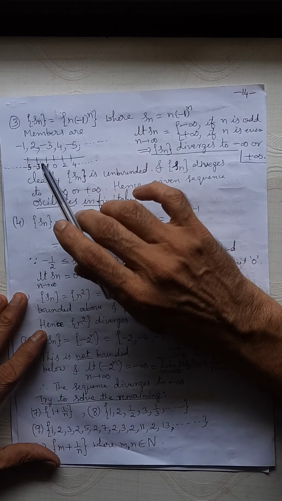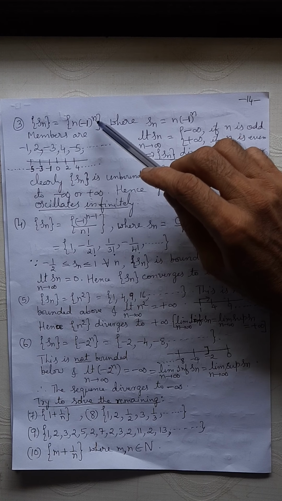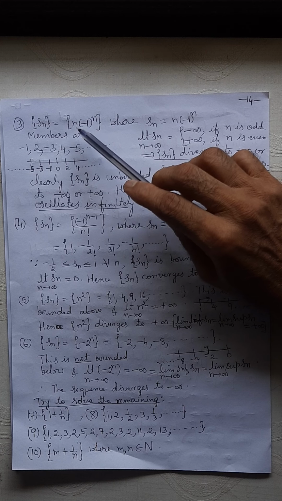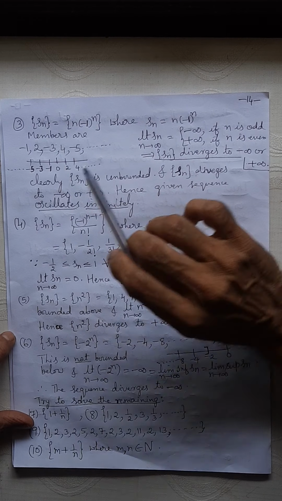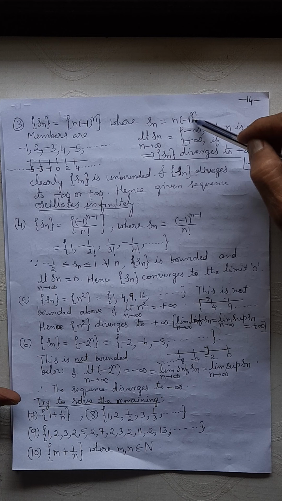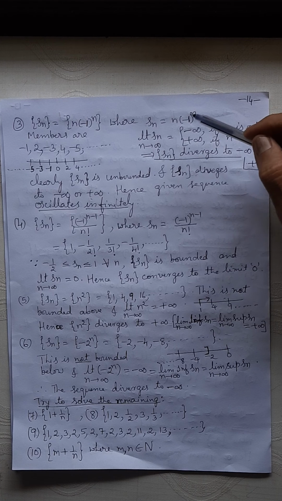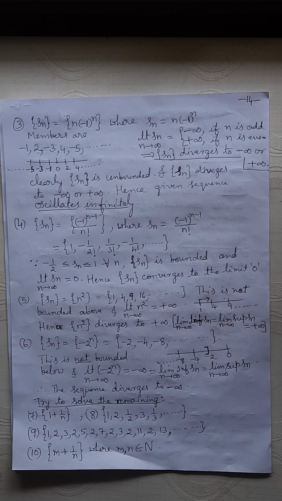Coming to the third example. Look at the sequence n into (-1) to the power n. See, when n is odd, say n equal to 1, this is -1. With n equal to 2, it is +1. As n tends to infinity, (-1) to the power n will give you a sign, either minus or plus.